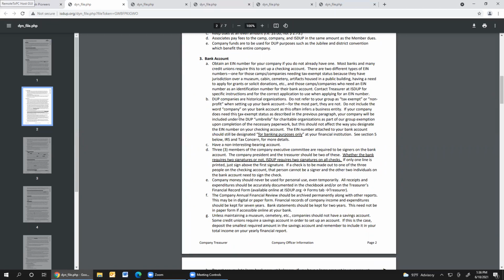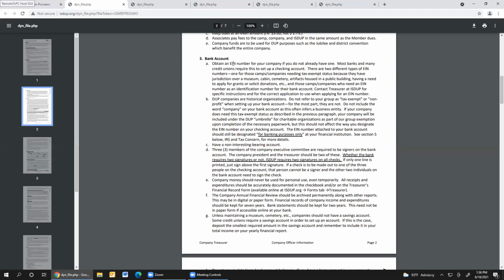Please read this section very carefully. There's a lot of information in here. Specifically, read the section about EIN numbers. You should all have an EIN number. Otherwise, if you do not, that means your bank account is tied to a person, to their social security number, and that means that that person then becomes responsible for that account. If something were to happen to her, there may be a problem closing that account, getting the money out of that account. It's just not a good idea. Plus, it gives her all the liability with the money in that account. And so it's just not a good idea to do that.